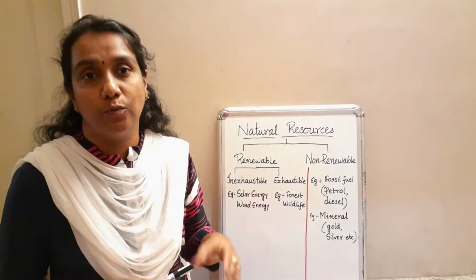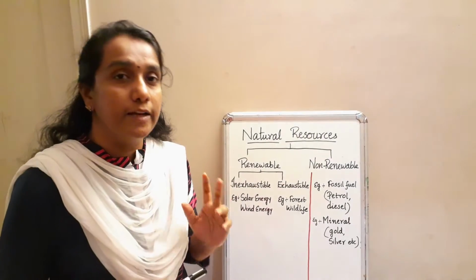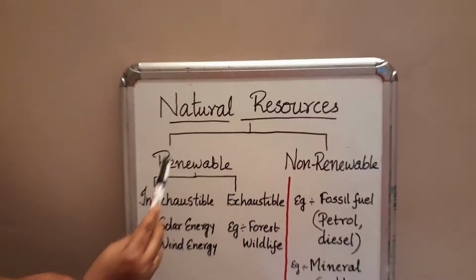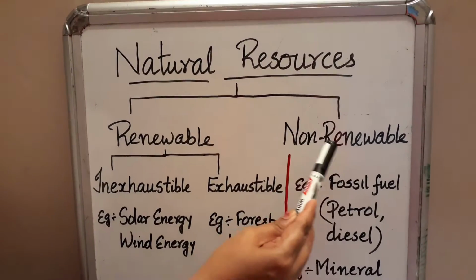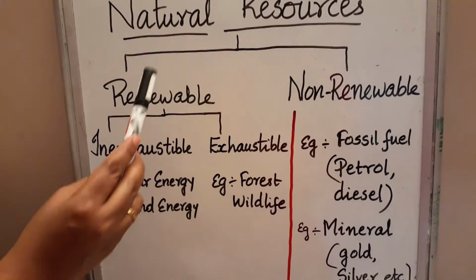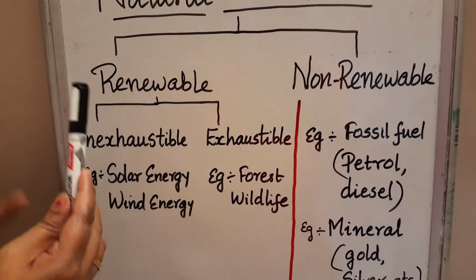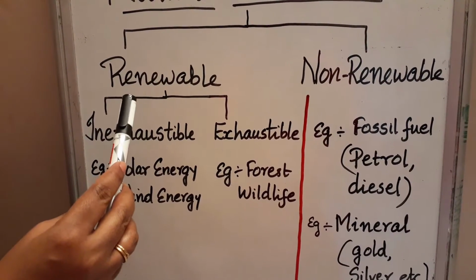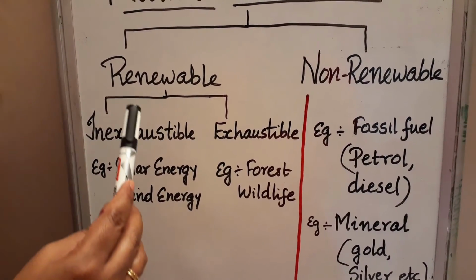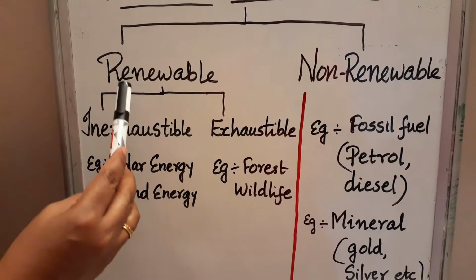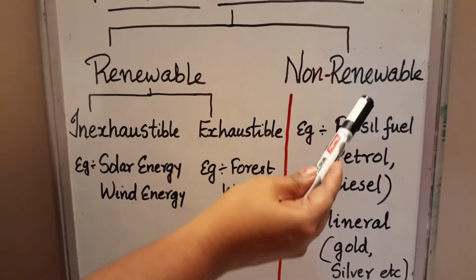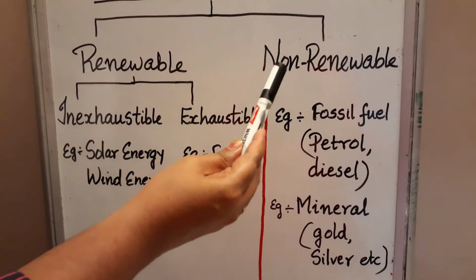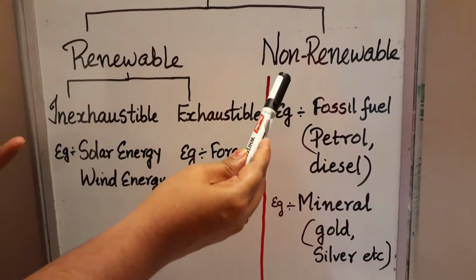Natural resources are basically divided into two: renewable resources and non-renewable resources. Renewable resources are the resources we can replenish if they are depleted. Means if it is going down or decreasing, we can remake it. That type of resources are known as renewable resources. Non-renewable resources means that by human interventions and human activities, if these resources are decreasing, we cannot make them again.